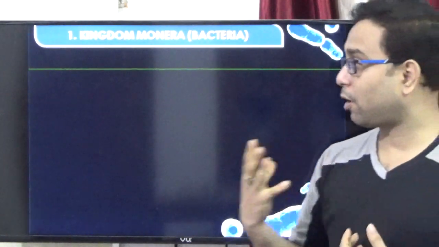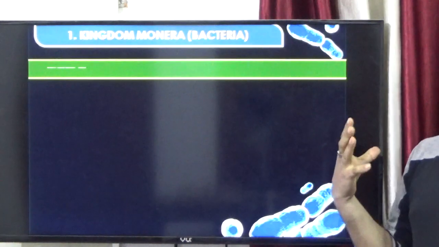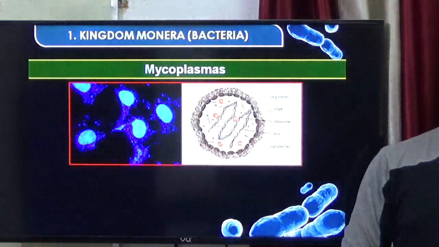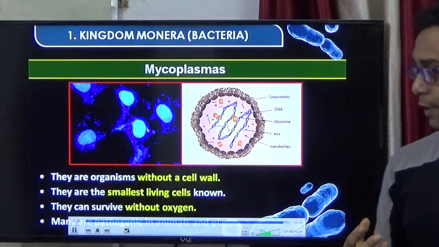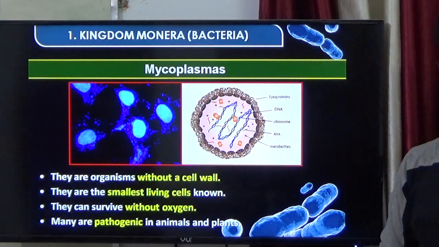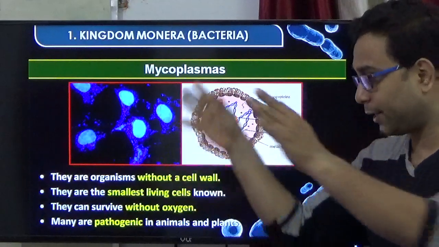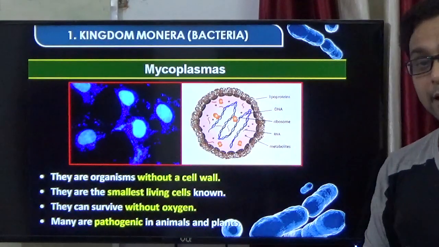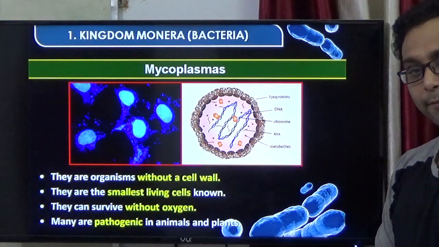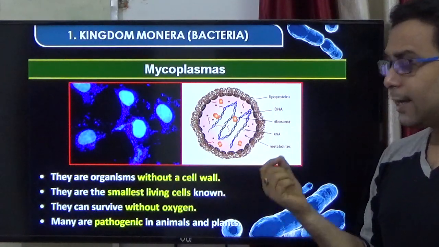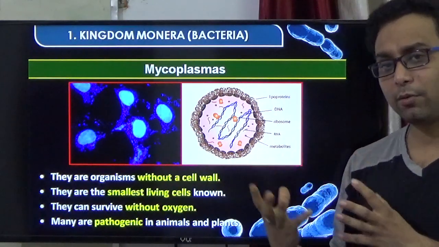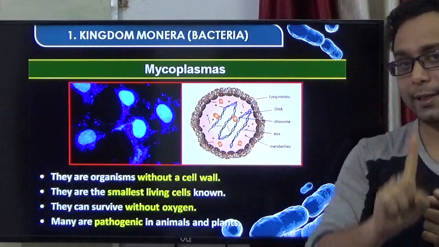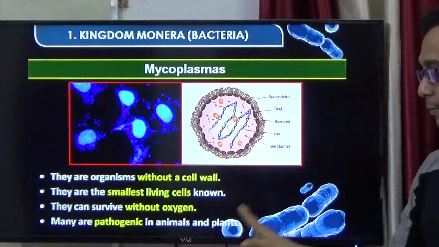Now we discuss the very important topic in bacteria, that is the importance of bacteria. We already discussed this, and the last topic of the Monera kingdom is the mycoplasma. Mycoplasma are very small organisms. That means they are without a cell wall, a very concept based question. Mycoplasma are the smallest living cells known. They belong to Monera. Why? Because they do not have a well defined nucleus, but they can survive without oxygen, so they are anaerobic in nature. Many are pathogens in animals and plants.